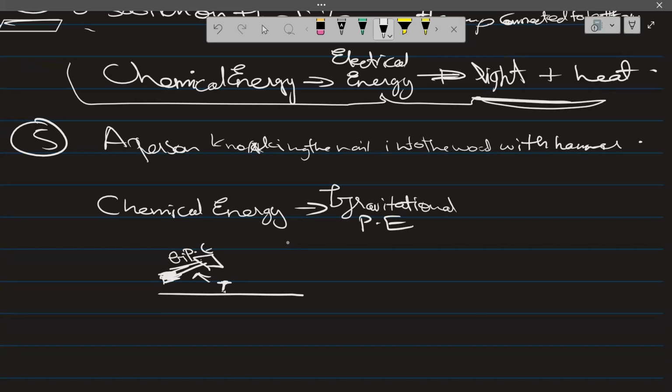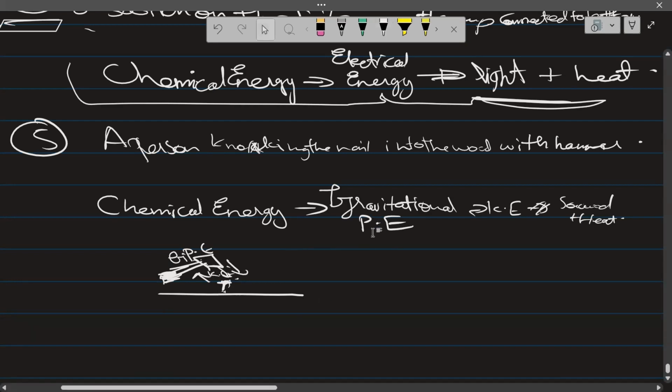And then that gravitational potential energy is turned to kinetic energy, and with kinetic energy, sound and heat is produced. So when it hits the nail, it will produce sound and heat, and while it is moving, it is in a system of kinetic energy.